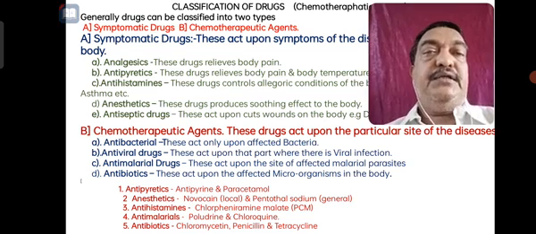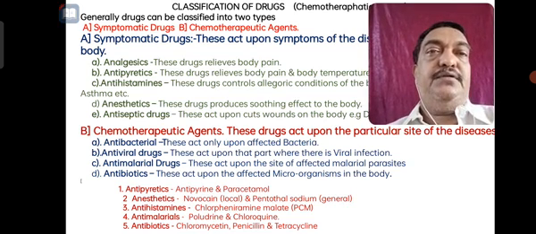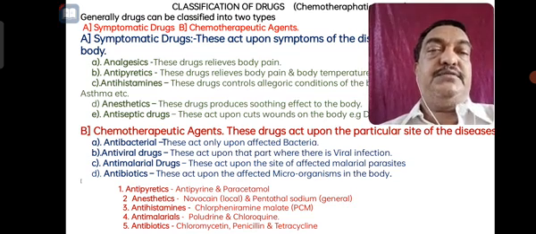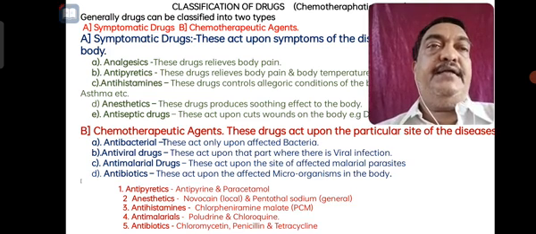Another question that we generally expect on this topic is for 2 marks. Define an ideal drug, or what are the requirements of an ideal drug? The definition is very simple.